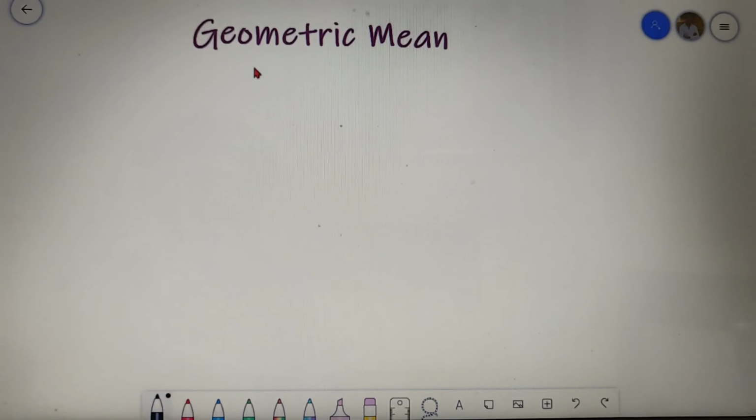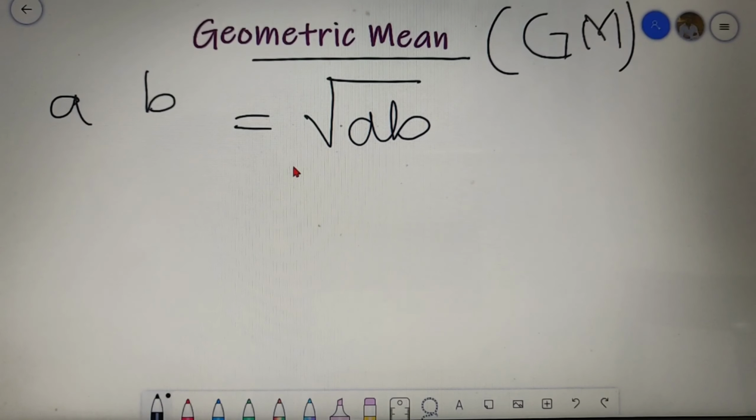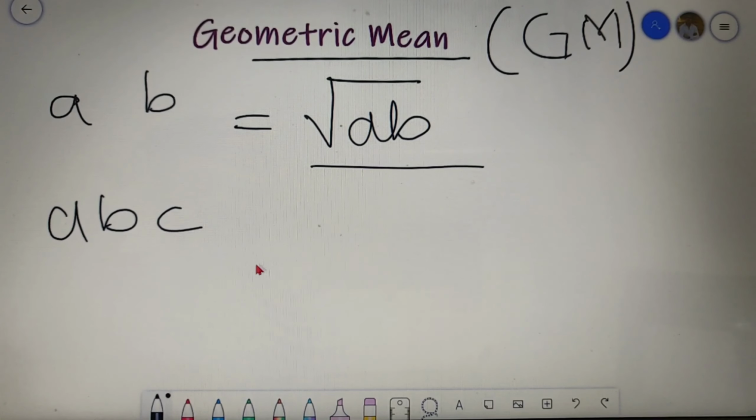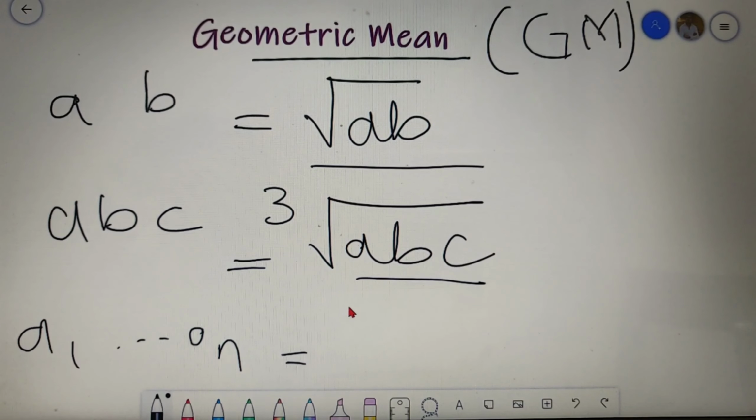The second kind of mean that we have is a geometric mean, which is represented by GM. Suppose you are given two numbers, A and B, then the geometric mean will be the square root of the product, that is square root of AB. Now if you are given three numbers, A, B and C, then the geometric mean will be the cube root of ABC. For this case too, you can see the pattern that if you are given n numbers, from A1 to An, then the geometric mean will be the nth root of the product.